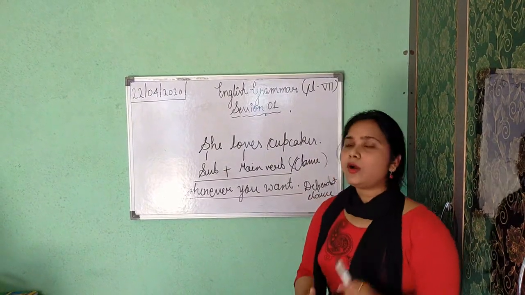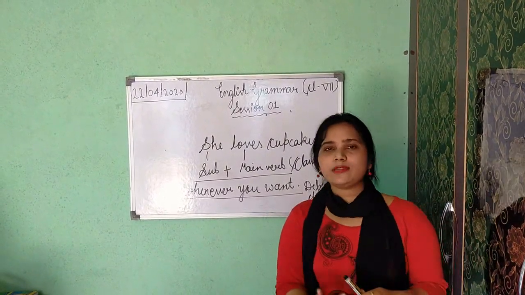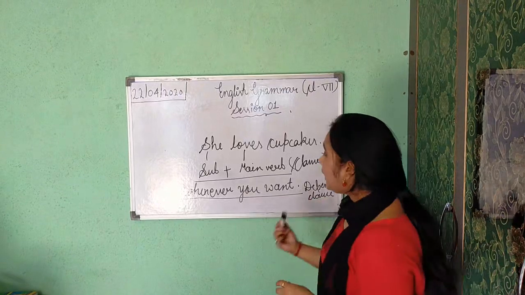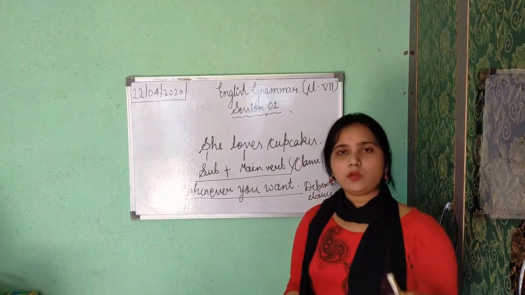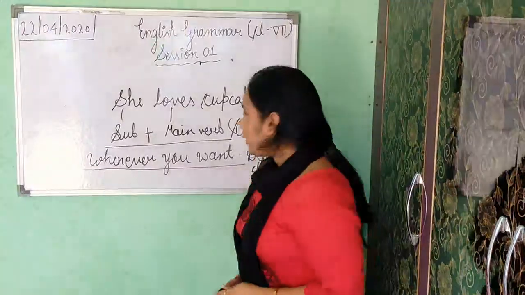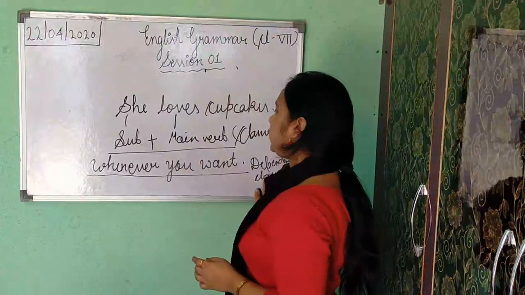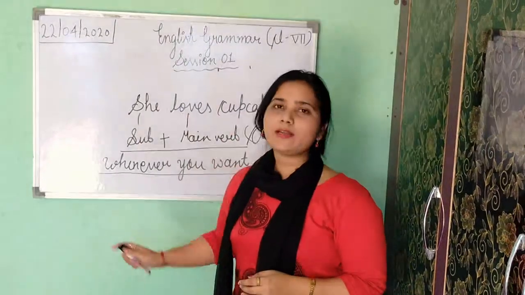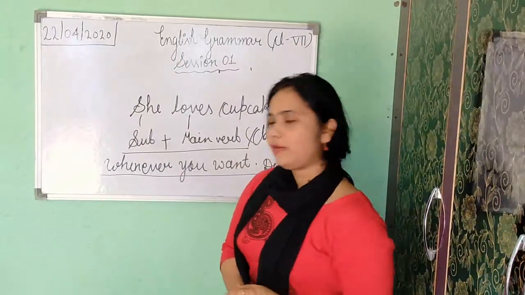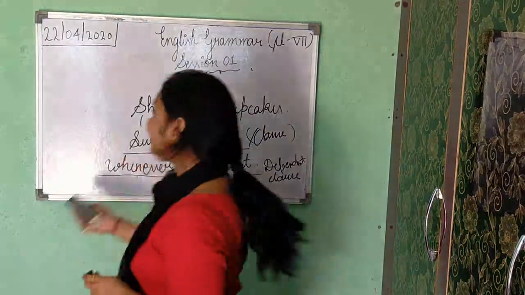Independent clauses can stand alone. They are just like simple sentences. But a dependent clause does not show complete sense, and it cannot stand. So class, dependent clauses cannot stand without independent clauses. Okay, this point is clear to you. Now we are moving towards parts of sentence. Okay.